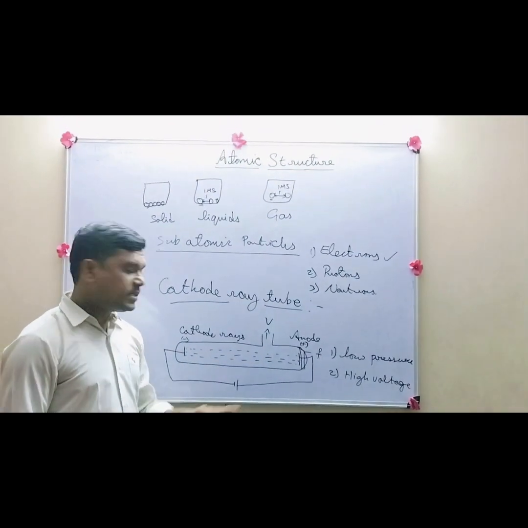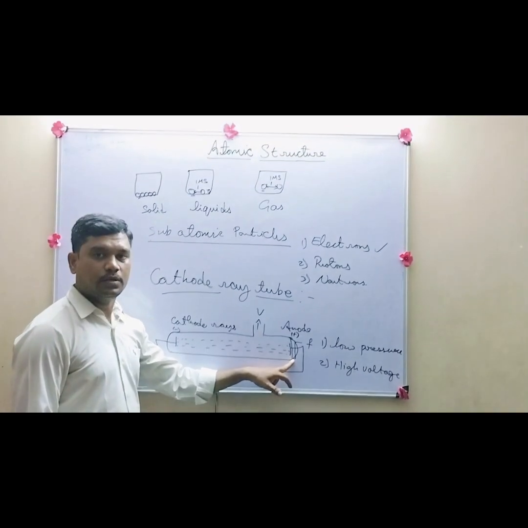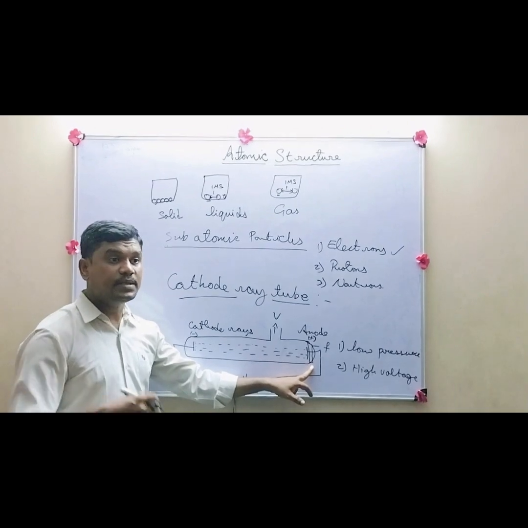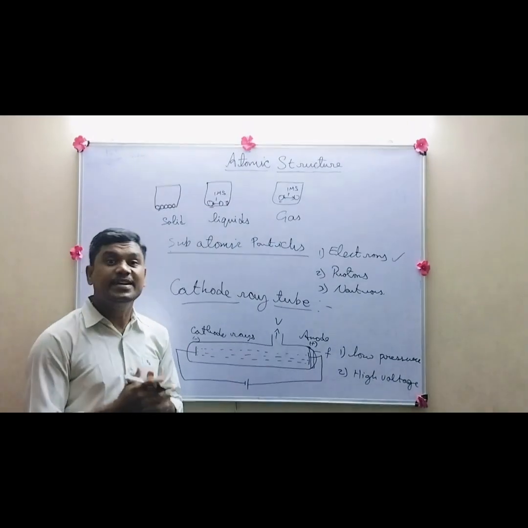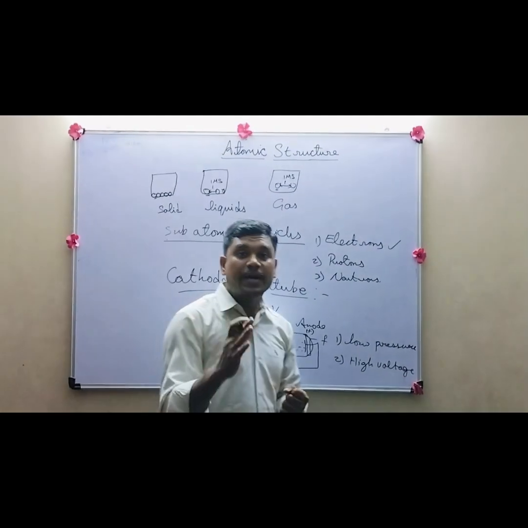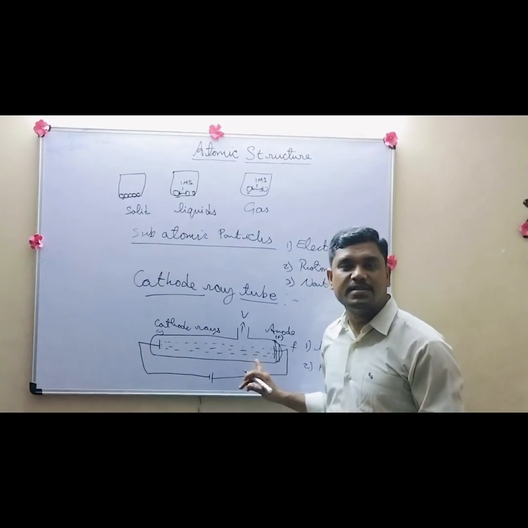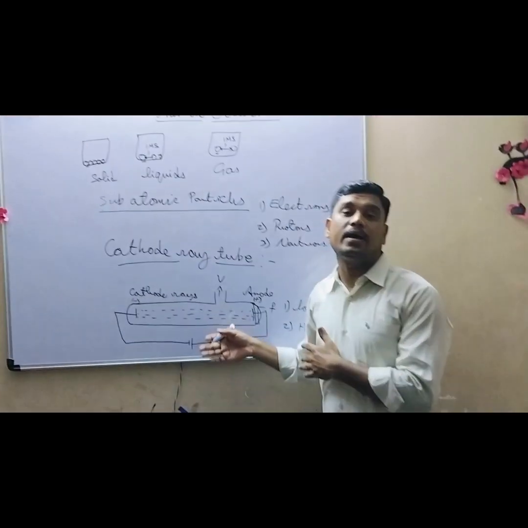As the electrons hit the fluorescent screen, it starts glowing. By observing this, the scientists were surprised: if the atom is the finest particle and doesn't have any subatomic particles inside it, why is there a charge difference, and why are particles moving from cathode to anode?